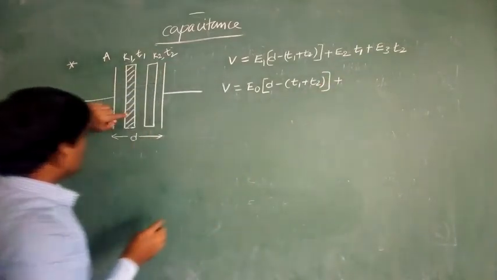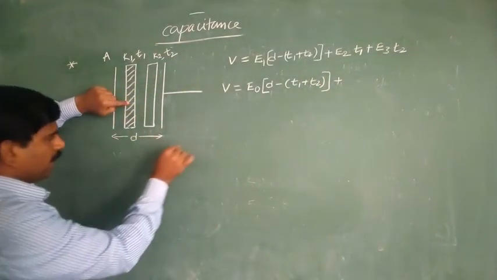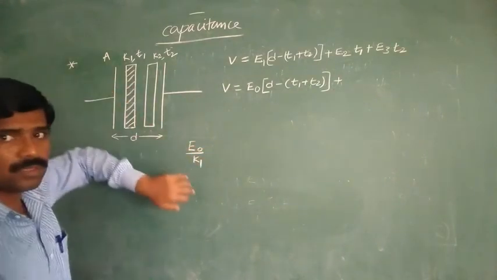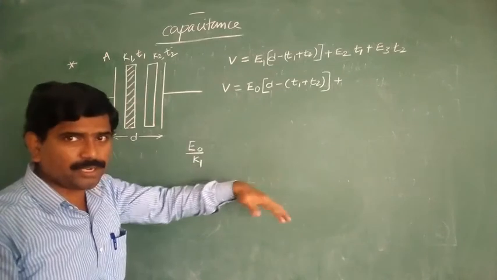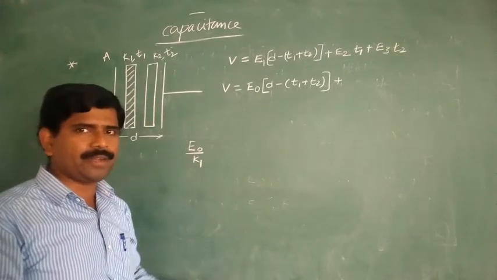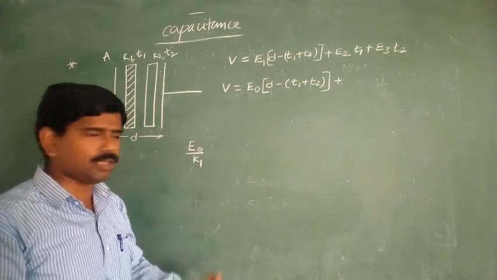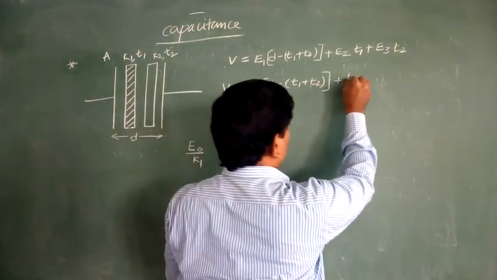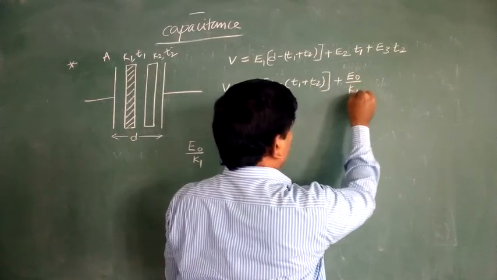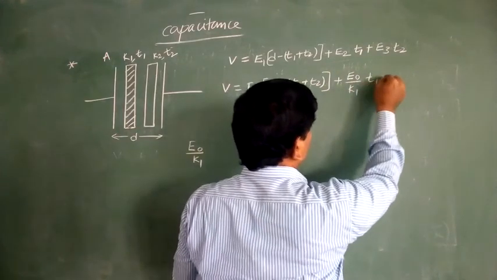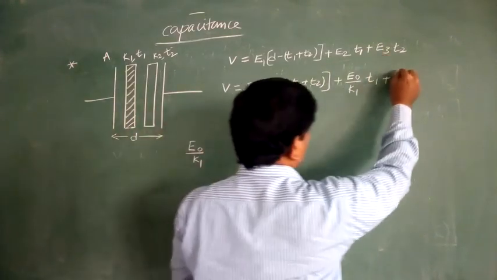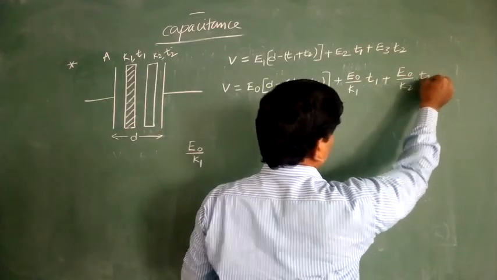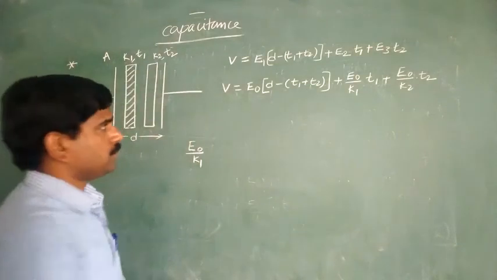Here, inside this dielectric, the electric field intensity becomes E naught by K1. So when a dielectric is introduced, what happened? The electric field intensity decreases. How much is decreased? Dielectric constant times. So this one is equal to E naught by K1 into T1, plus for the next one, E naught by K2 into T2.